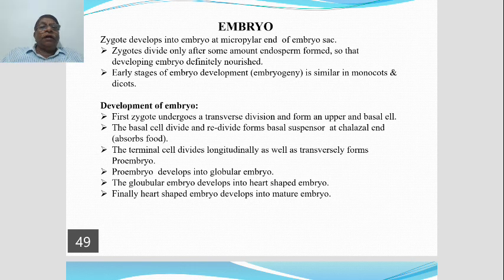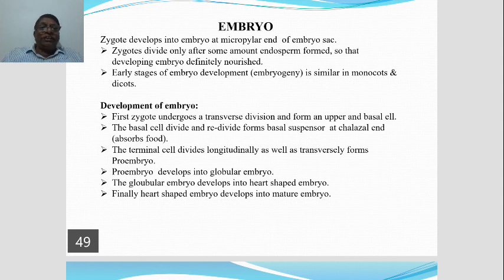Okay, now we shall trace the development of the embryo. The zygote is unicellular. You know, the ovum is unicellular. After fertilization, the ovum is transformed into the zygote. Zygote is also unicellular. How does this unicellular zygote develop into a mature embryo?